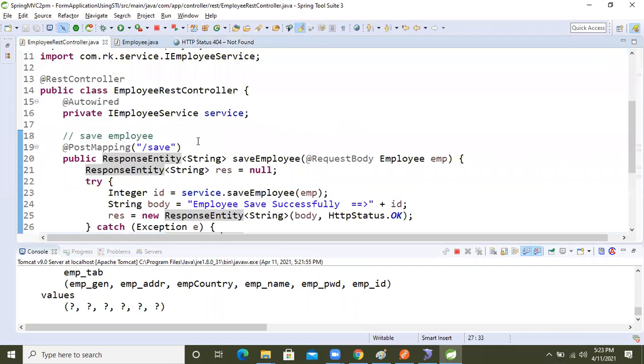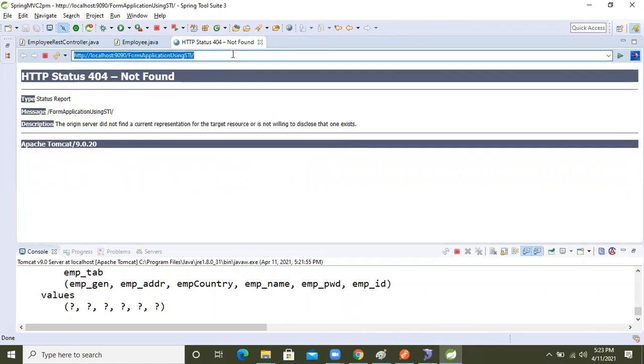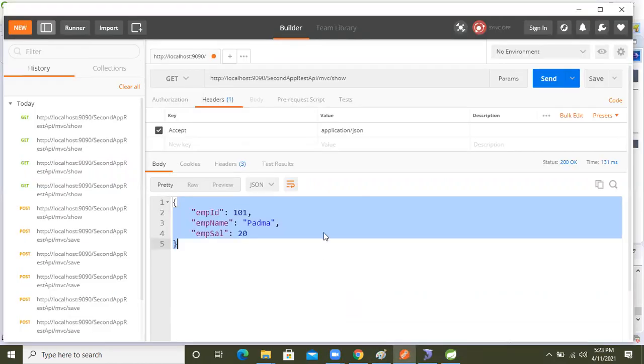This is our REST controller. Inside that, the save method is there, right? Copy this URL first. Okay, now come inside Postman, guys.